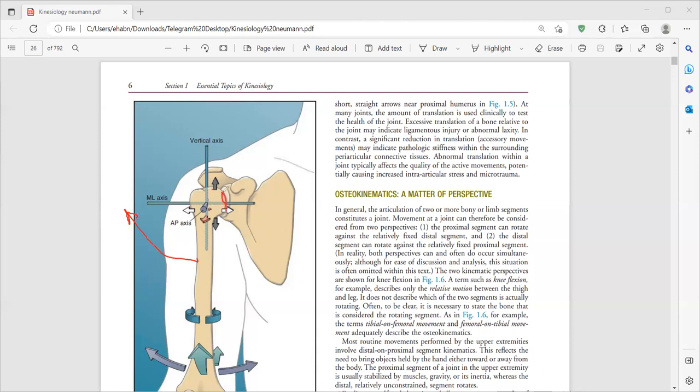There is gliding of the head of the humerus inside the glenoid cavity inferiorly, and rolling. This is movement inside the joint that you can't see, but it is important for the movement of osteokinematics. So for osteokinematics to occur normally, you need the arthrokinematics to be normal.